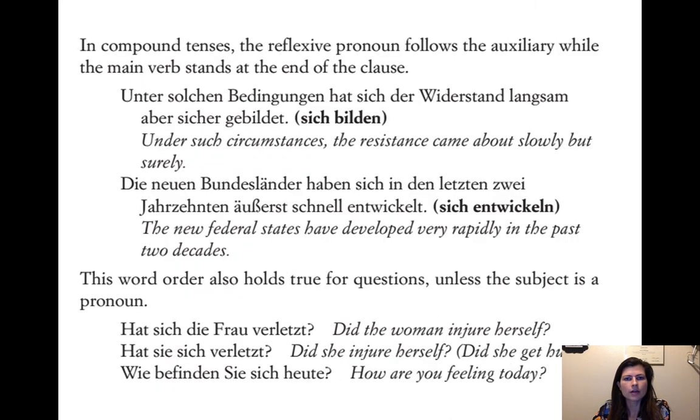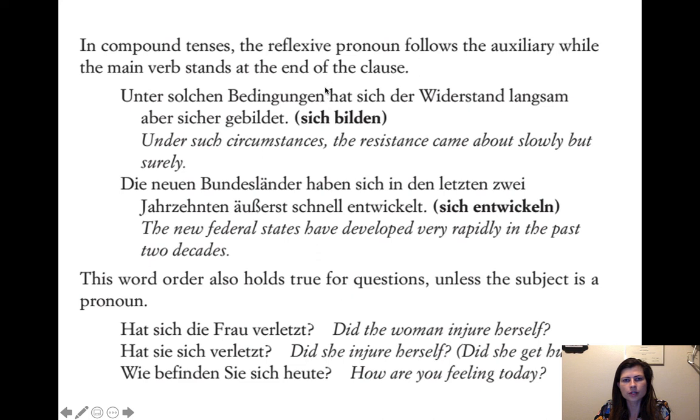Okay. So in compound tenses, the reflexive pronoun follows the auxiliary while the main verb stands at the end of the clause. So, for example, unter solchen Bedingungen hat sich der Widerstand langsam aber sicher gebildet. So, unter solchen Bedingungen is a prepositional phrase that means under such circumstances.